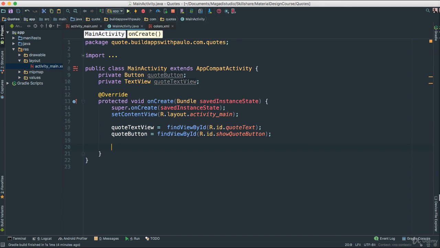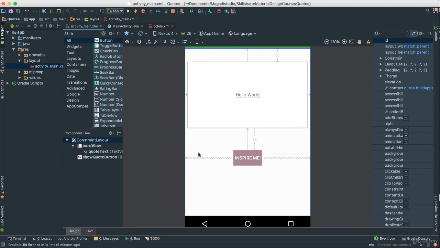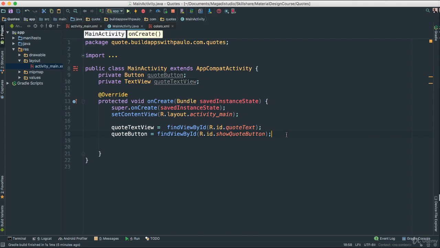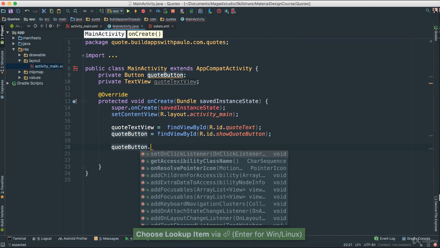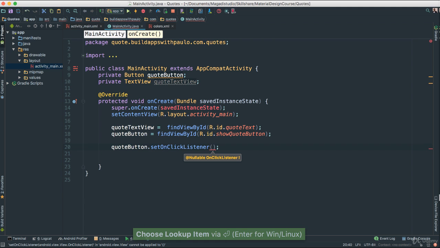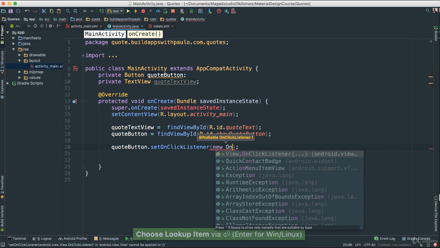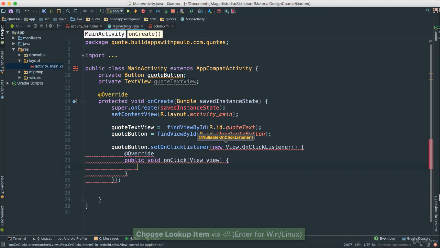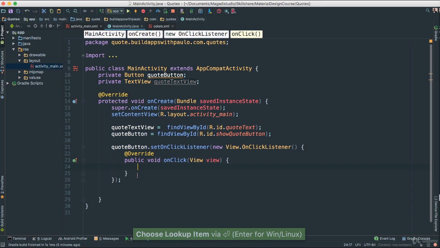Okay, so now that we have our objects connected, we have connected the text view and the buttons that we have from our user interface here, we can now test things out. So for our button, for me to be able to connect our button, we can say now quote button dot, right? And right away we have this method that says setOnClickListener. So just hit enter, and inside here just go ahead and say new OnClick. The moment you start actually typing, you see things happening. So now we just go ahead and say enter, and once you do that, a lot of code appears.